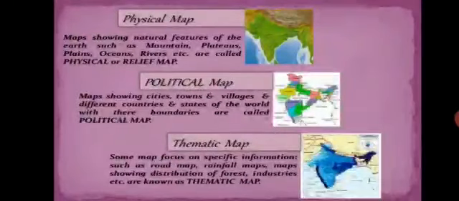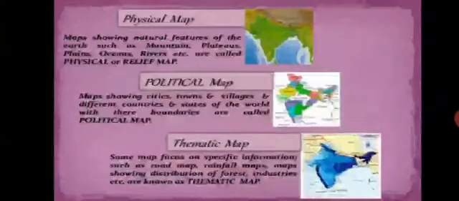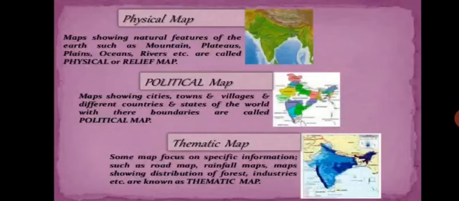Physical map. A map showing the natural features of the earth such as mountains, plateaus, plains, oceans, rivers, etc. is called a physical or relief map. Political map. A map showing the cities, towns, villages, different countries, states of the world with their boundaries is called a political map. Thematic map. Some maps focus on specific information such as road maps, rainfall maps, maps showing distribution of forests, industries, etc. These are known as thematic maps.